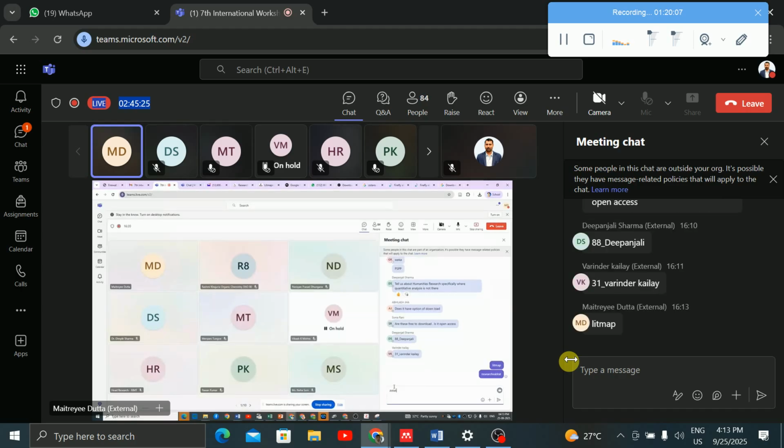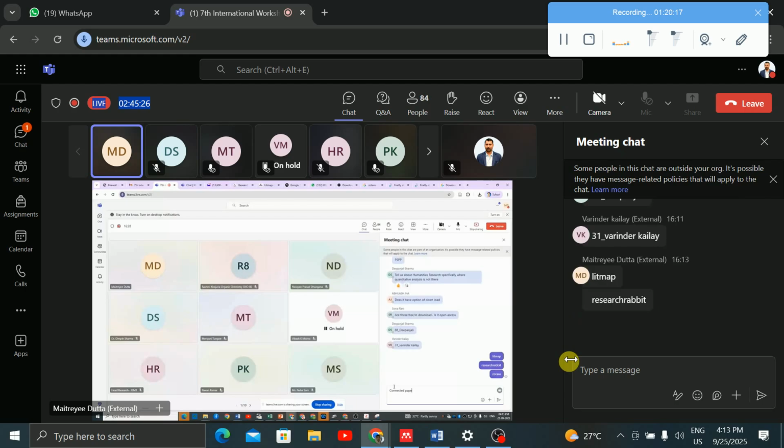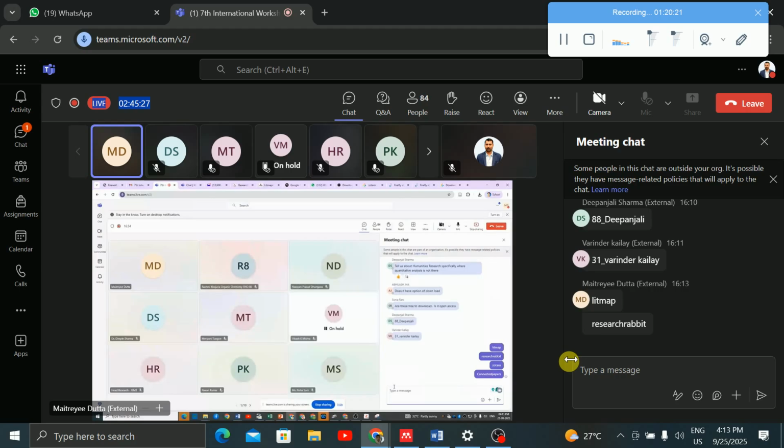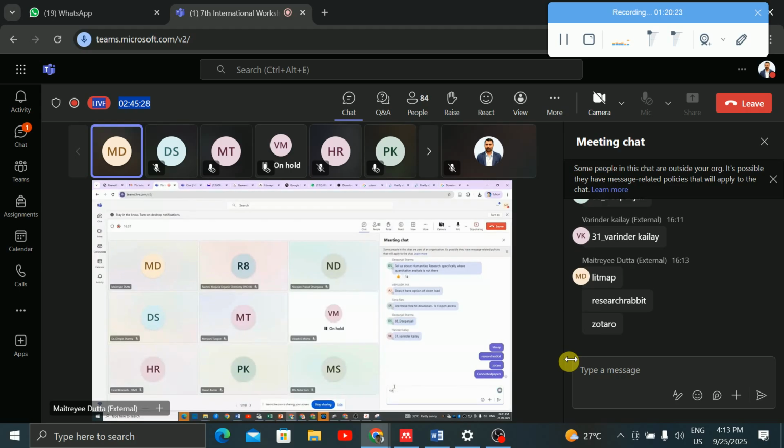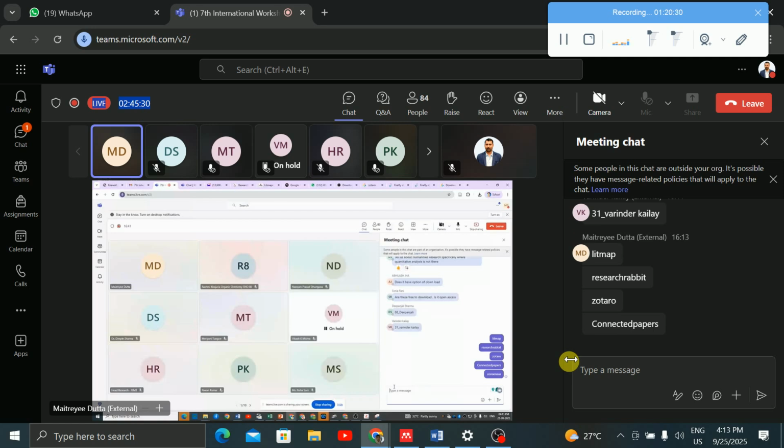Zotero I have told, and another I have done is Connected Papers. Consensus, yes, Consensus is also another tool that you can use, right?